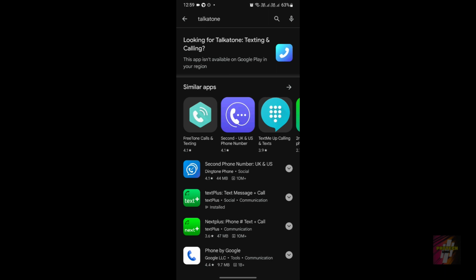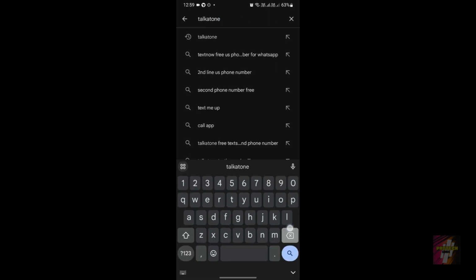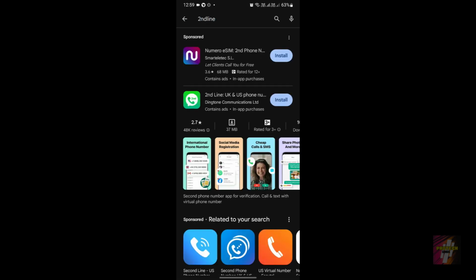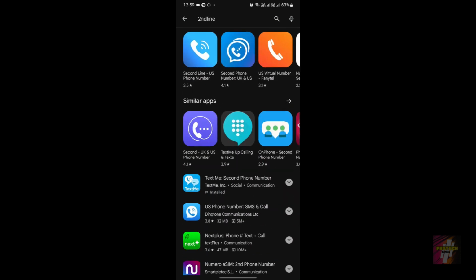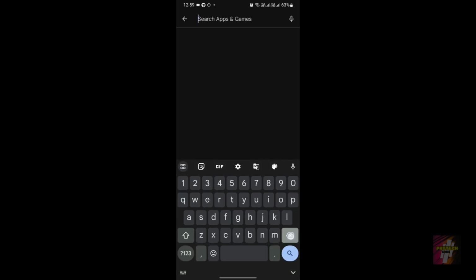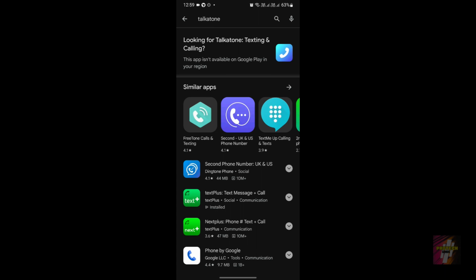Now, what do you think about 2ndLine? Let's just go search it. If I go search for 2ndLine, okay, I still do not get the application. So, in the terms of availability, both applications fail for me. But still, at least Talkatone is visible in the Google Play Store if you search for it. With 2ndLine, no. So in the terms of availability, Talkatone scores another 1 point over the 2ndLine application.